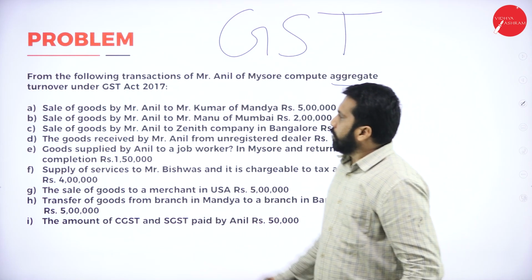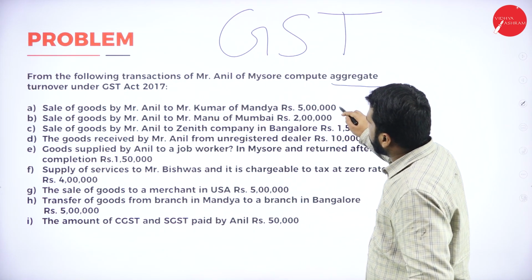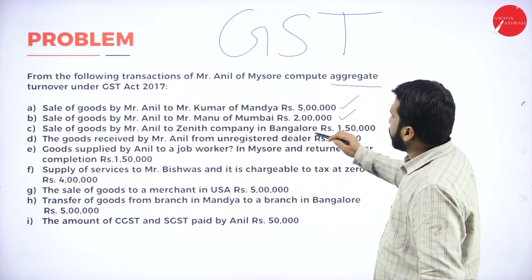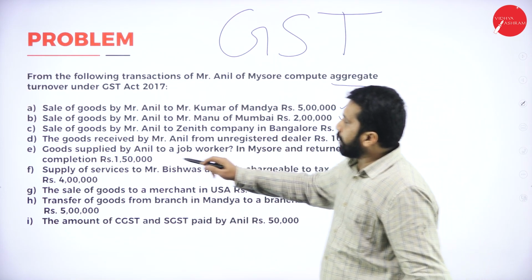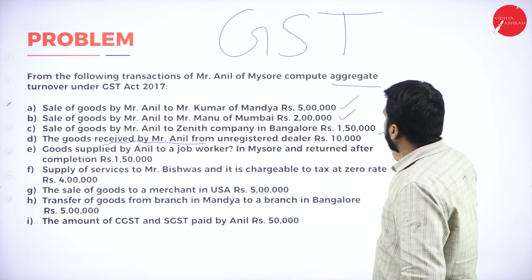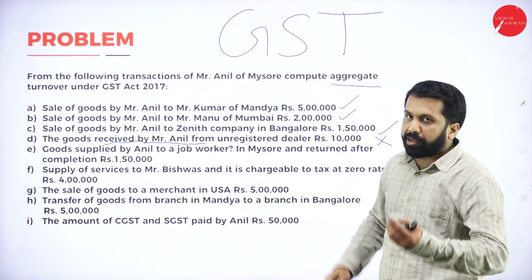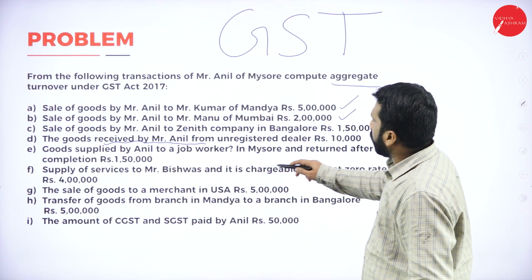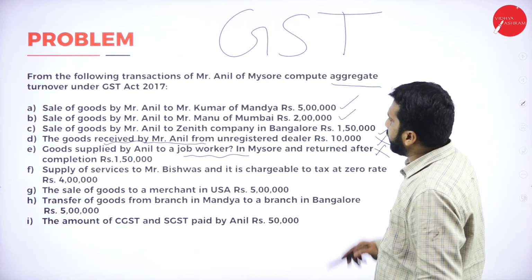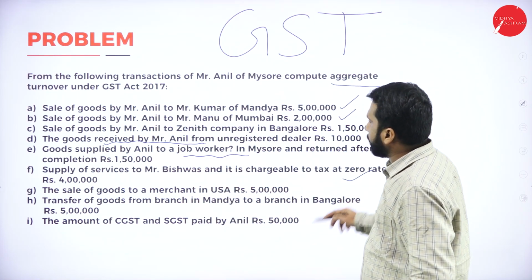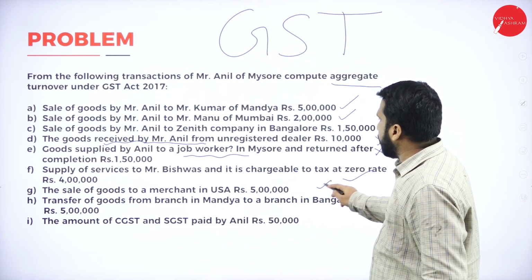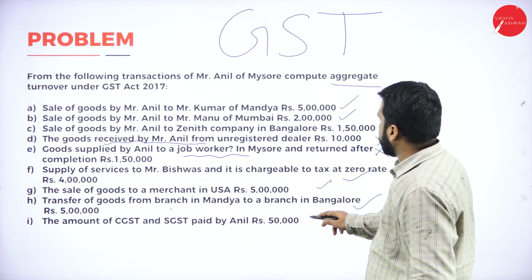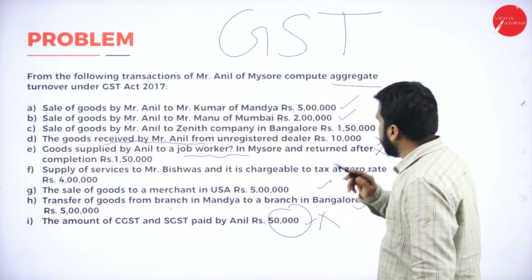Now, in this, sold goods to Mr. Anil, take. Sold goods to Mr. Anil of Mumbai, take. Sold goods to Anil Janit Company, take. Sold the goods received, don't take. Goods supply, we are not receiving, we are giving. Sale means what? We are giving. Goods supplied by Anil to job worker, we will not take. Supply of services, take. Sale of goods to merchant, take. Transfer of goods from branch, take. The amount of CGST, SGST by Anil, 50. CGST, SGST, we will not take.